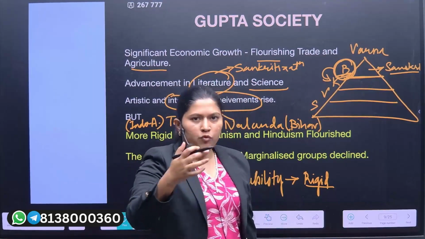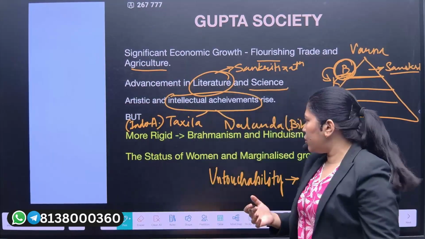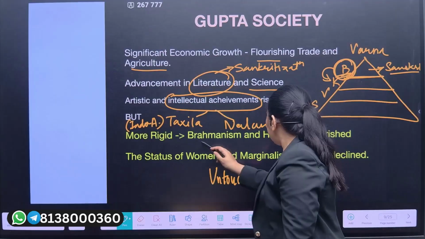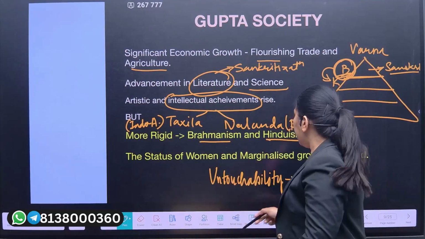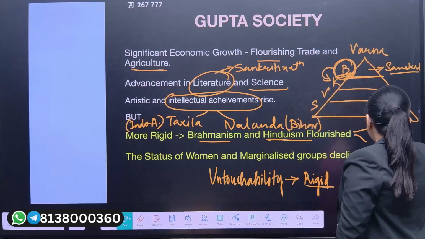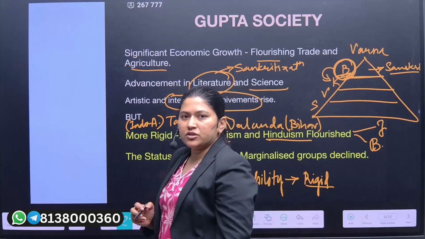Now what was the actual scenario under discussion? Brahmanism and Hinduism flourished, but Jainism and Buddhism would face n number of challenges during this Gupta period.